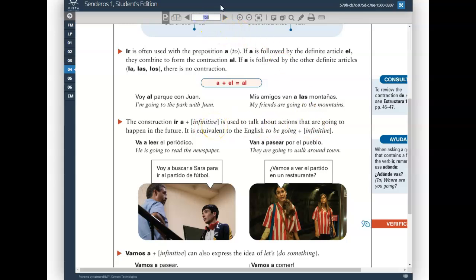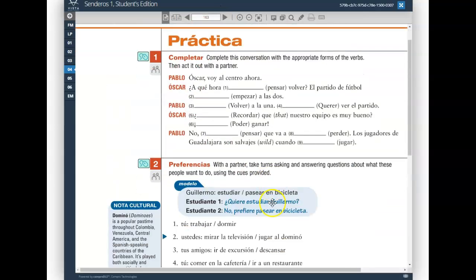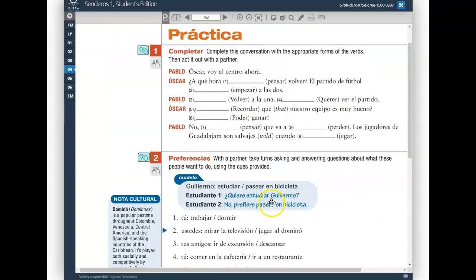So back to this activity, number 8 would be va a, and then perder is going to stay in the infinitive, right? Because it's being utilized as the infinitive in this construction, the simple future, to talk about future actions. If the light bulbs are going off, they're very well done. If you're a little confused by that, understandable. But I think for the majority of you, I hope that you can see and recognize why perder doesn't conjugate, because it should be left in the infinitive. Finally, number 9, los jugadores de Guadalajara son salvajes cuando juegan.